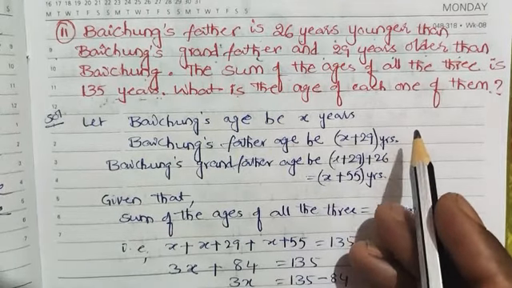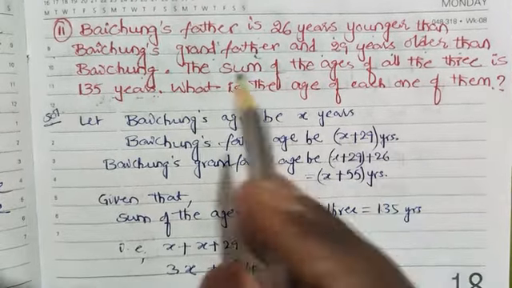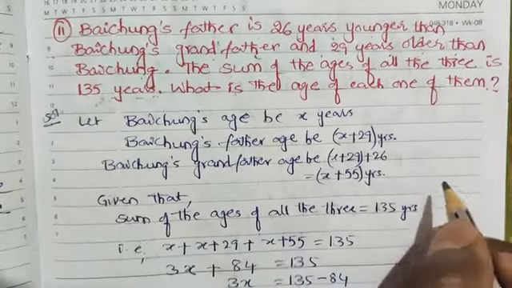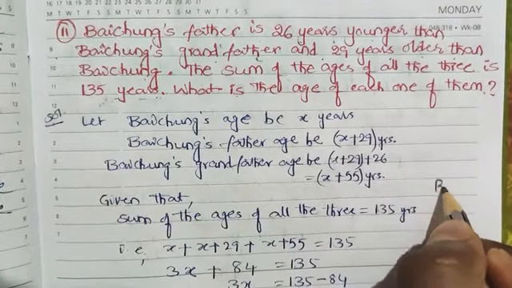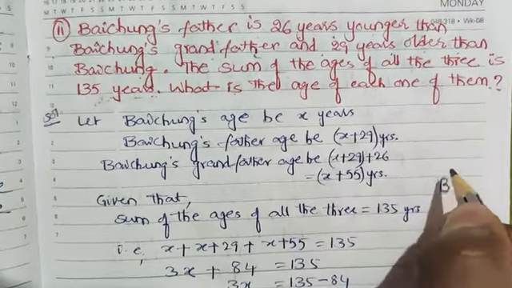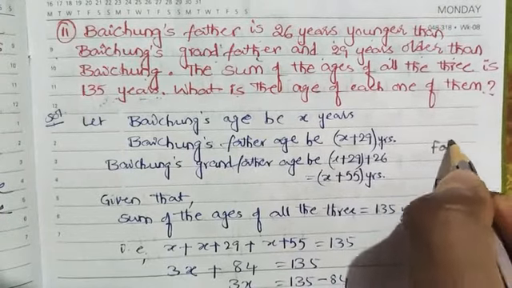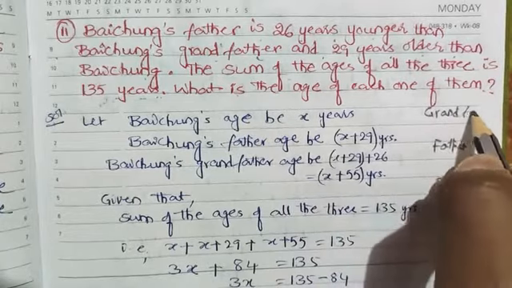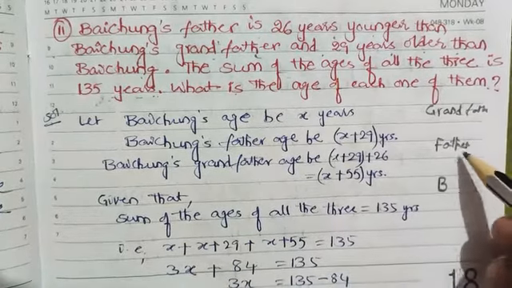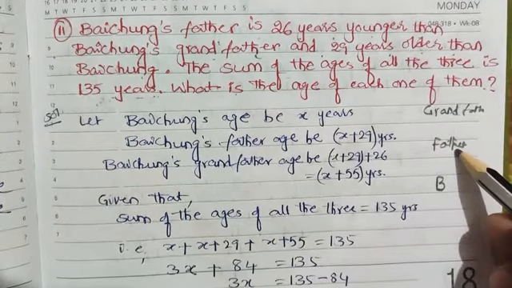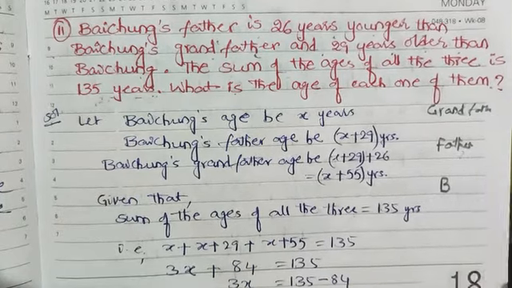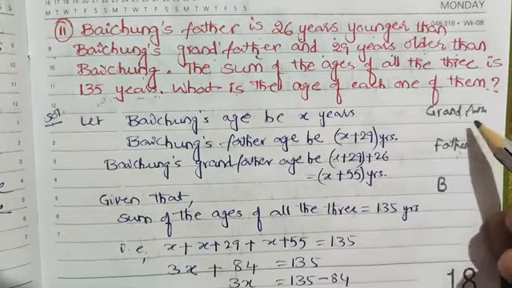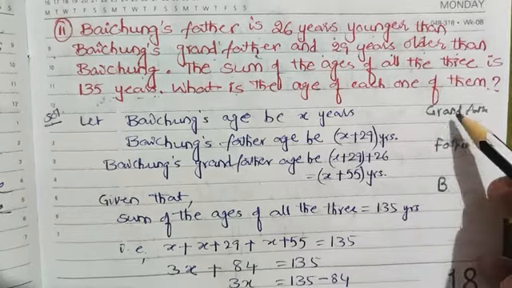But what is the reference, whose age should we take as X? Here we can take Baichung as the reference. For example, here is the person Baichung, his father, next the grandfather. Baichung's father's age is more than Baichung's only, and Baichung's grandfather's age is more than Baichung's father's age. So Baichung, his father and his grandfather.